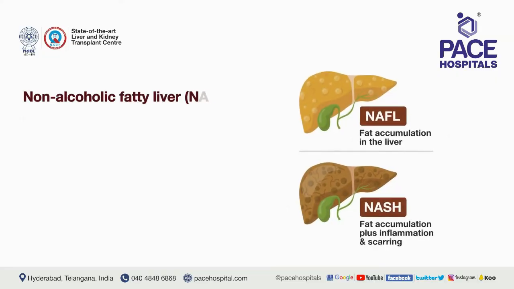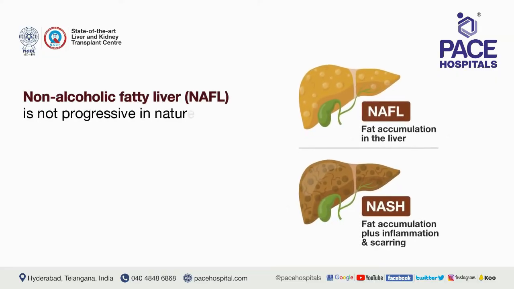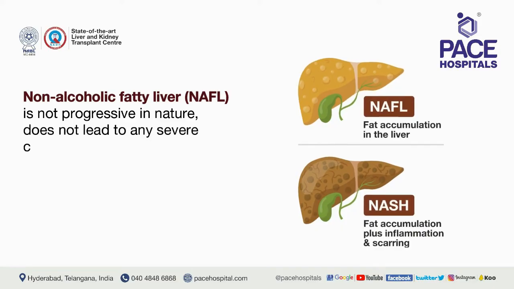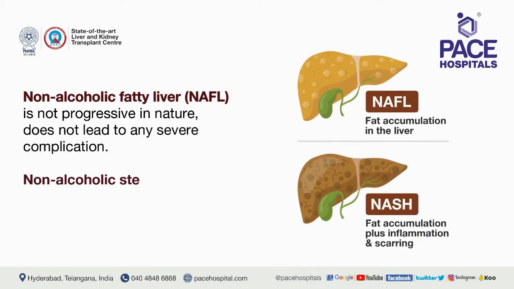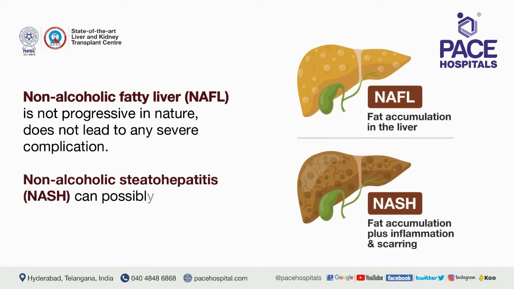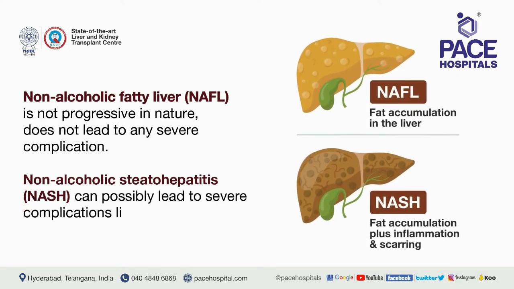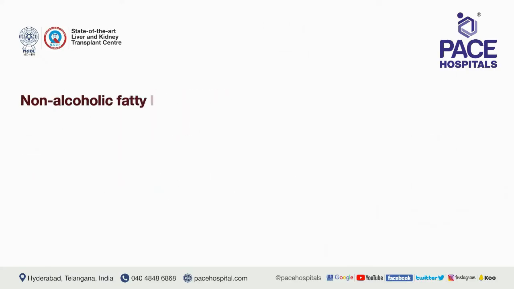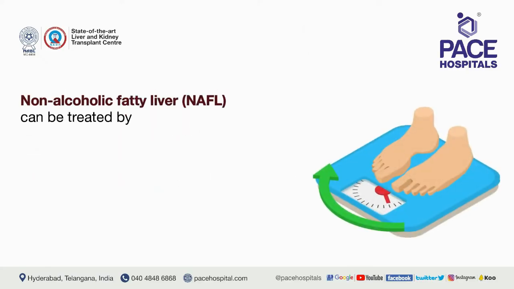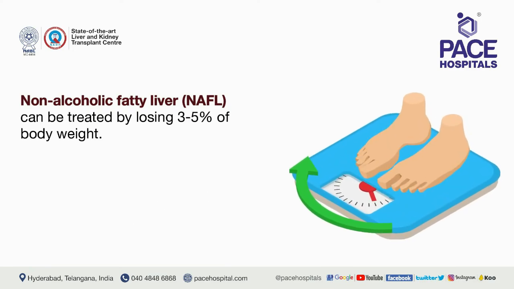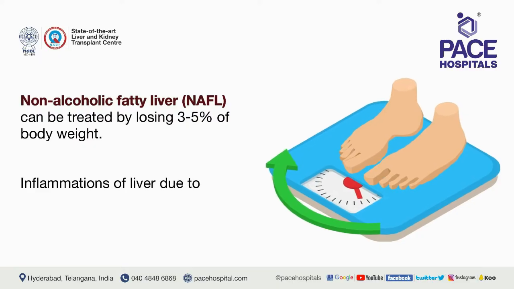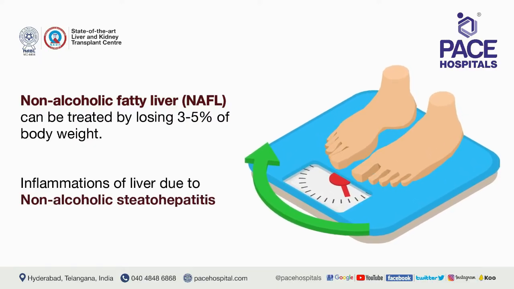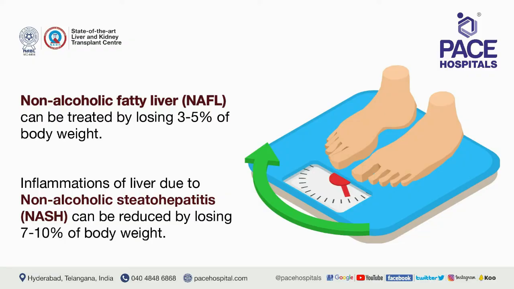Non-alcoholic fatty liver, NAFL, is not progressive in nature, and it does not lead to any severe complication, whereas non-alcoholic steatohepatitis, NASH, can possibly lead to severe complications like fibrosis, cirrhosis, liver cancer, liver failure. Non-alcoholic fatty liver, NAFL, can be treated by losing 3 to 5% of body weight, whereas inflammations of liver due to non-alcoholic steatohepatitis, NASH, can be reduced by losing 7 to 10% of body weight.